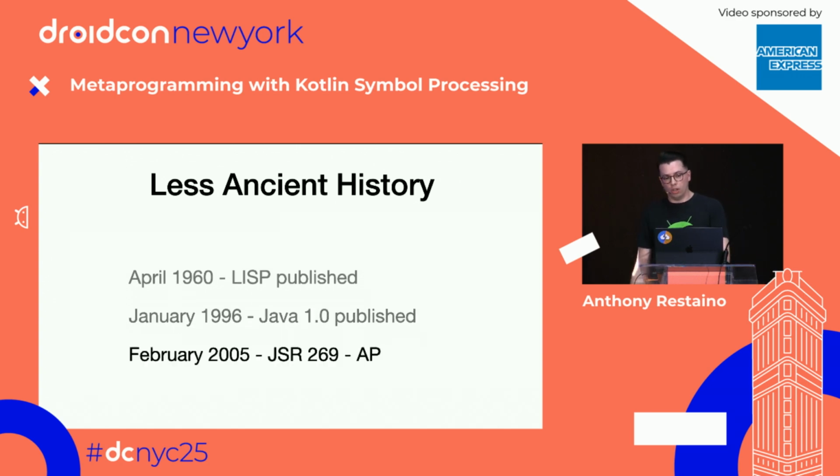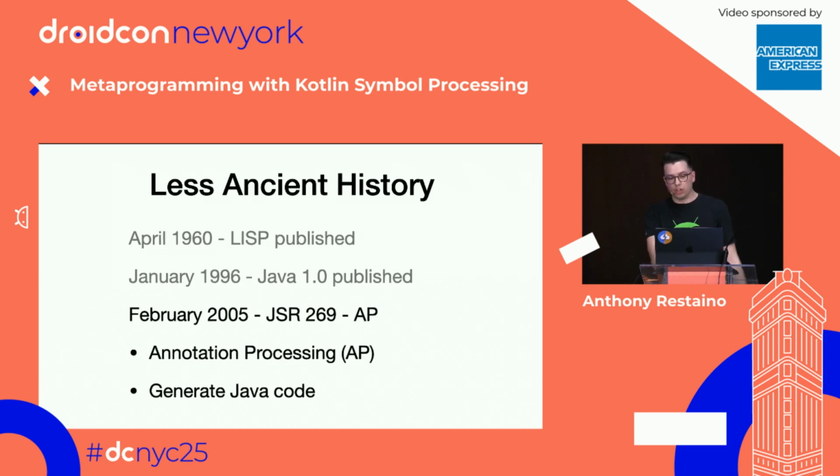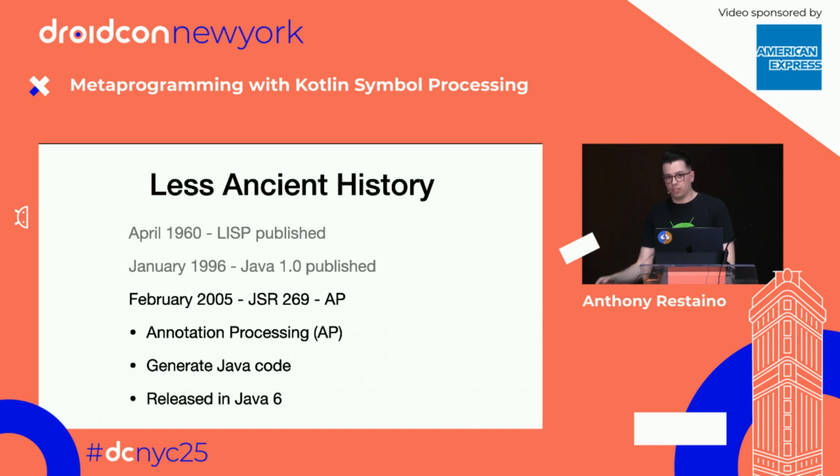Now we're going to go forward 9 years, to JSR 269. JSR just means Java Specification Request. And JSR 269 introduced the annotation processing idea to Java. If you've been working on Android for a while, you might have run into annotation processors. Basically, that's just Java's way of doing code generation. This was called Annotation Processing, AP. It generated Java code, and it was released in Java 6. I don't even remember what version of Java we're on right now.